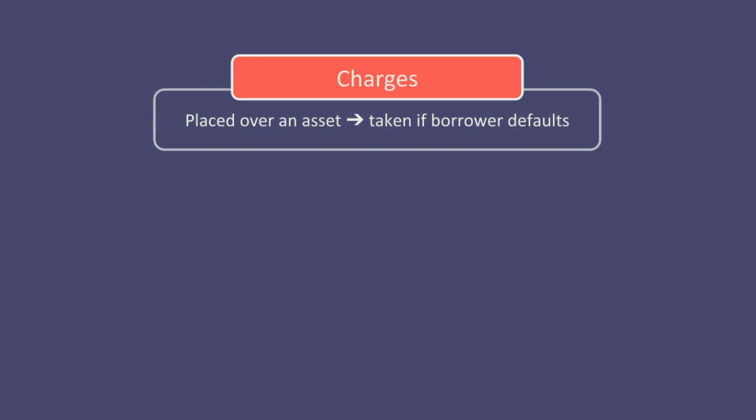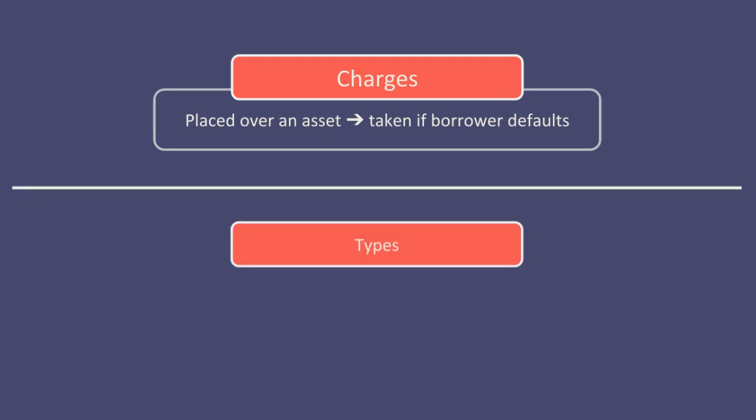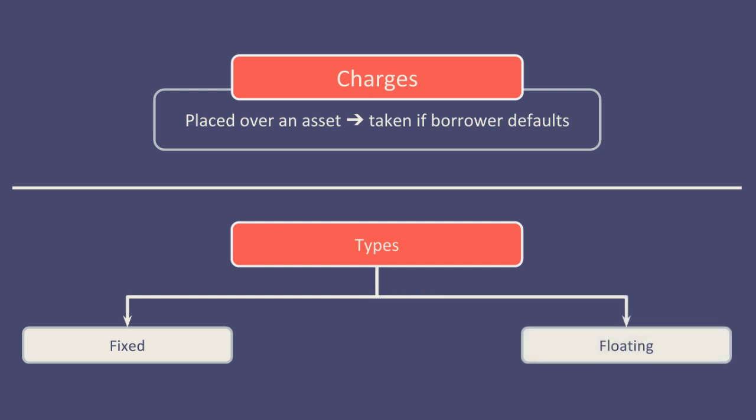Charges. When a loan is taken, the lender often seeks to place a charge over an asset, so they can take the asset if the borrower defaults. There are two main types of charge, fixed and floating.